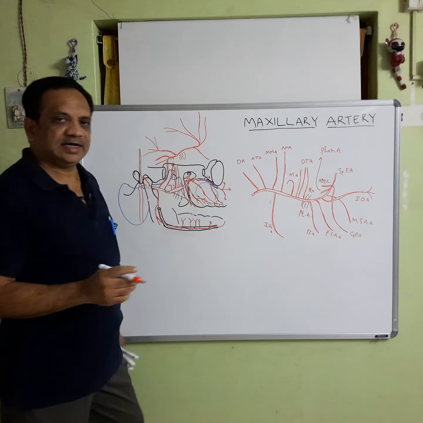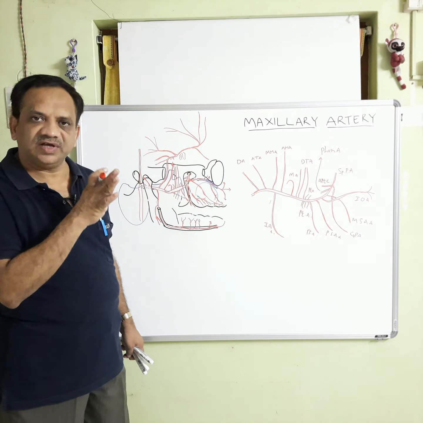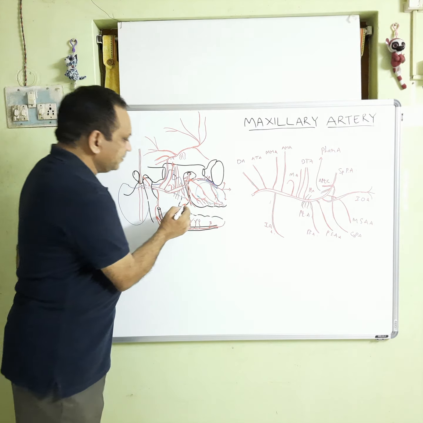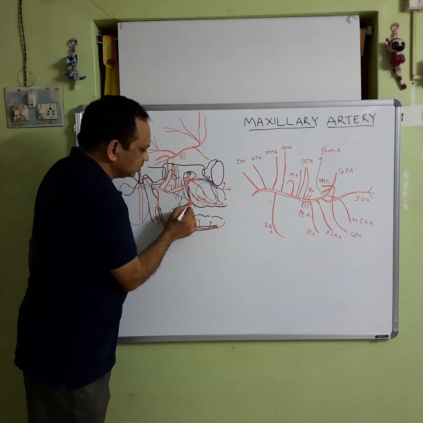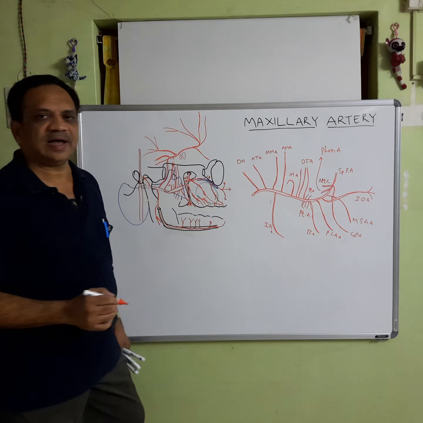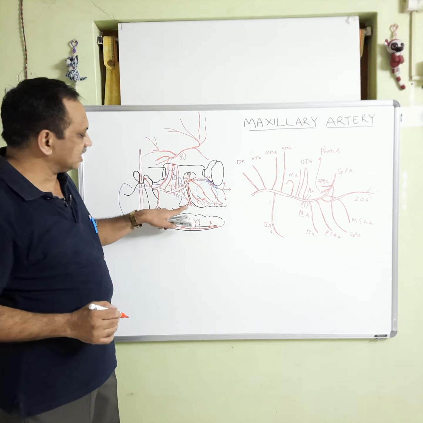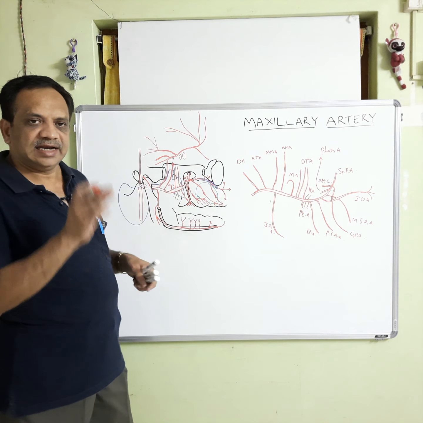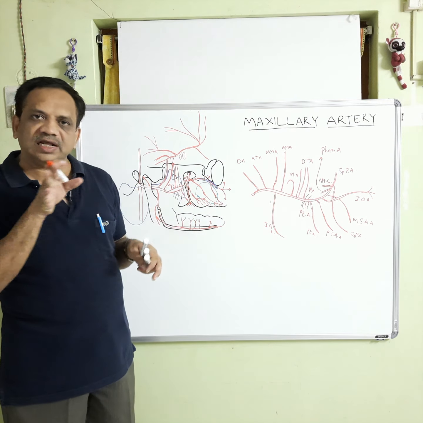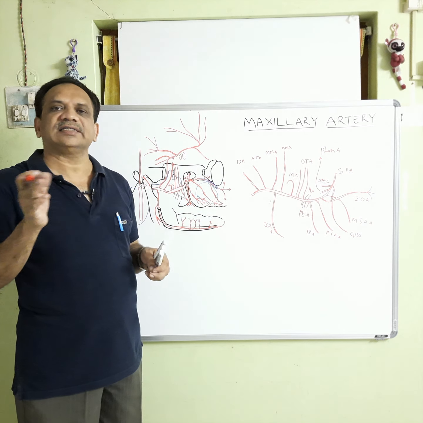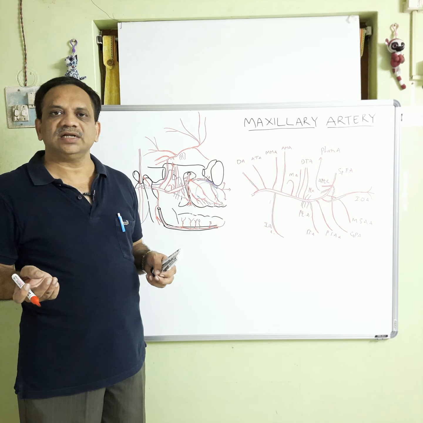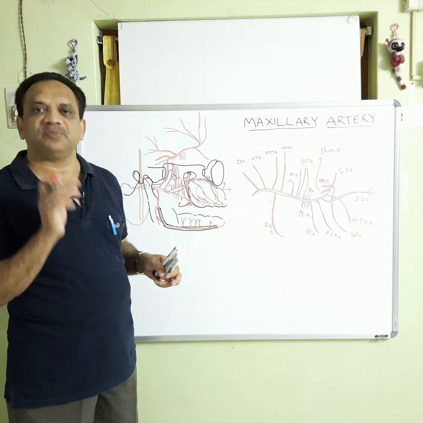Within the canal it gives a few branches to the inferior meatus of the nose. Then it gives 2 or 3 lesser palatine arteries. These lesser palatine arteries leave the canal through the lesser palatine foramen, and they supply the palatine tonsil, a part of the pharynx and the soft palate.